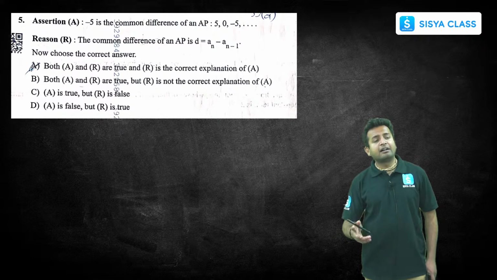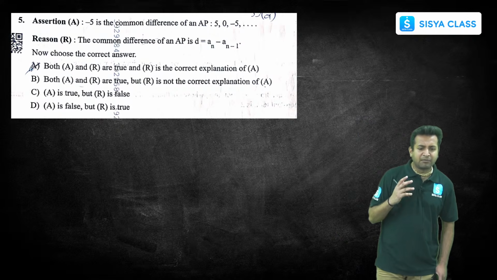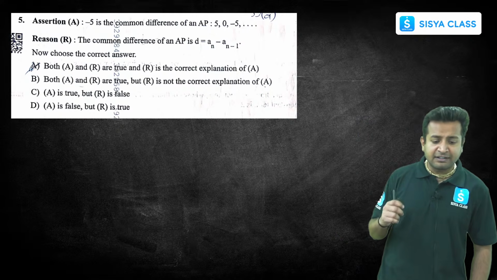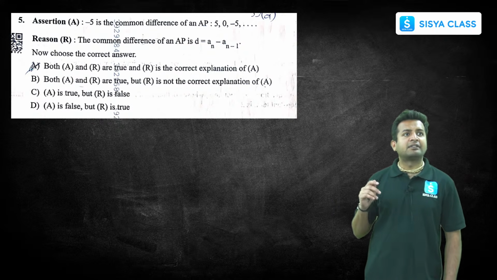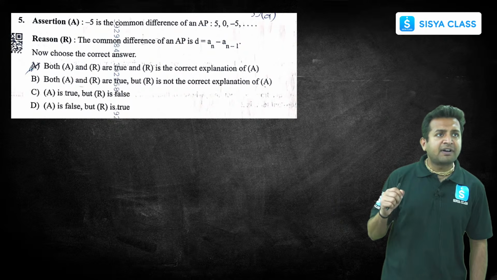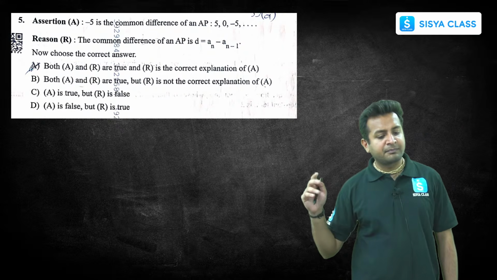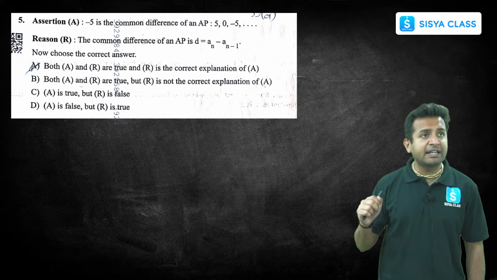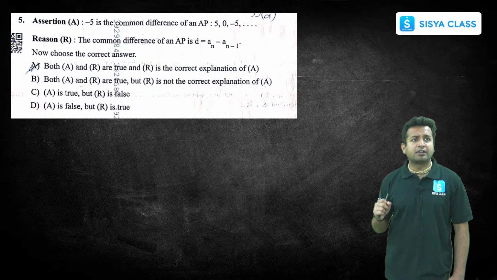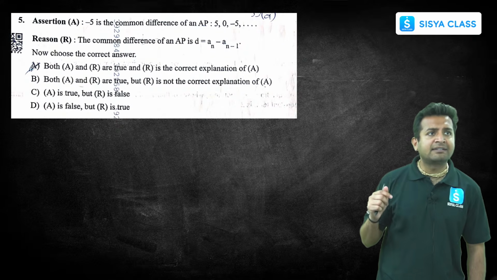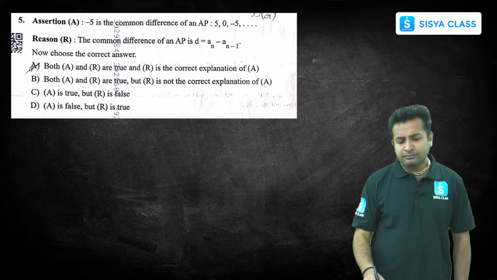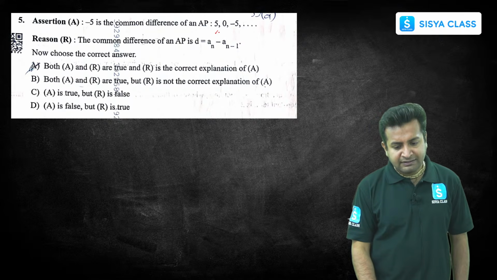So it is an assertion reason type question. Assertion says -5 is a common difference of the AP 5, 0, -5 and so on. Reason: the common difference of an AP is d, which is equal to a_n minus a_(n-1). So here, let's see this thing.